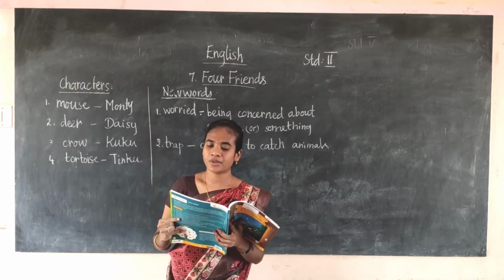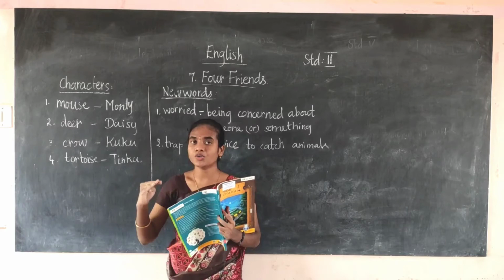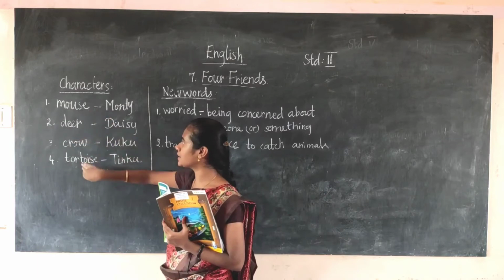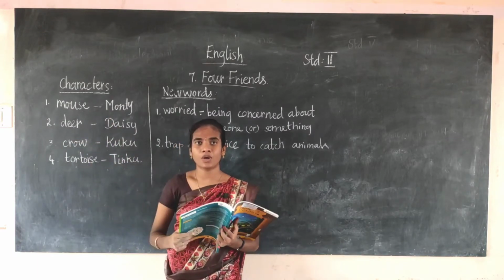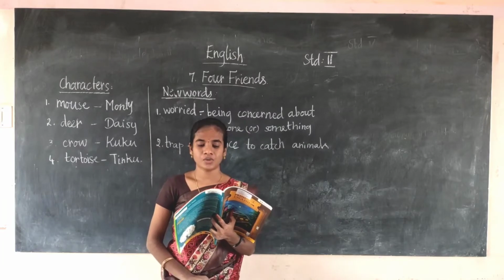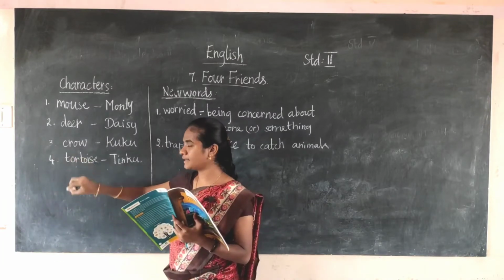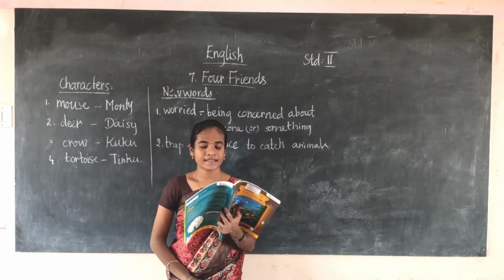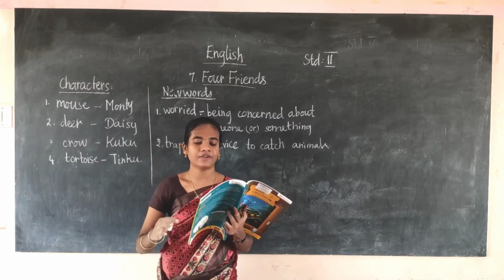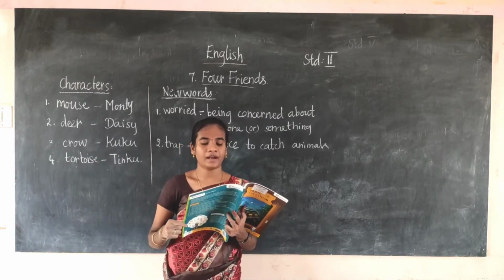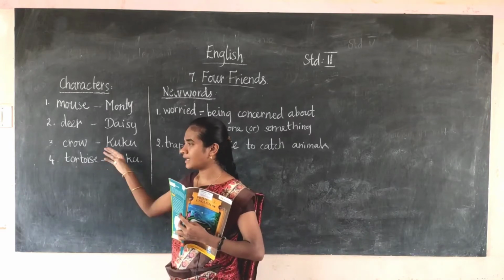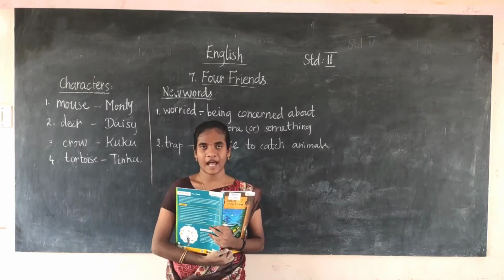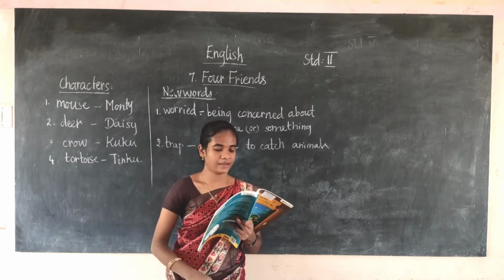Cuckoo flies back to his other friends. Cuckoo wants to tell the matter, that the deer is in danger, to his other friends, the mouse and the tortoise. Tinku, did you find Daisy? The tortoise is asking, did you find the deer? Yes, the crow says, I found her. She is trapped in a hunter's net a few miles from here. We should help her out. We have to help her.